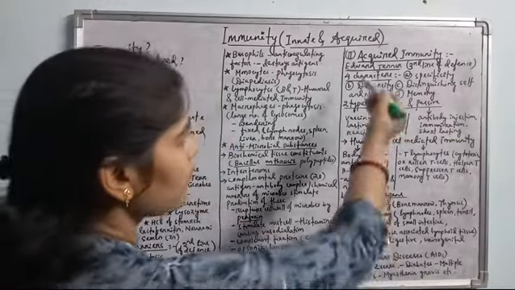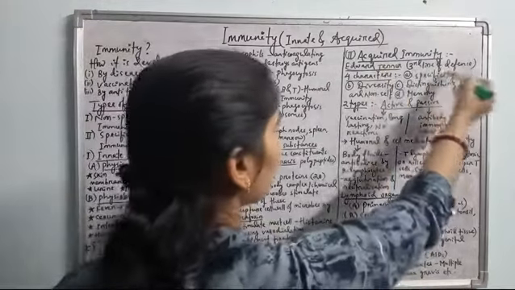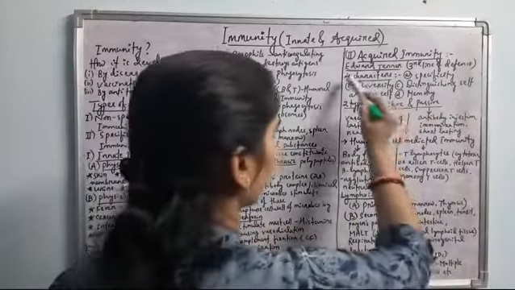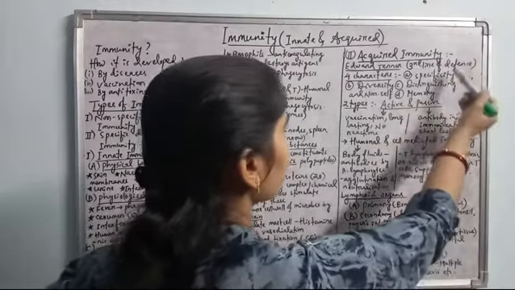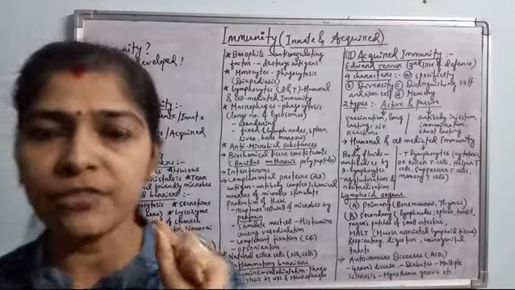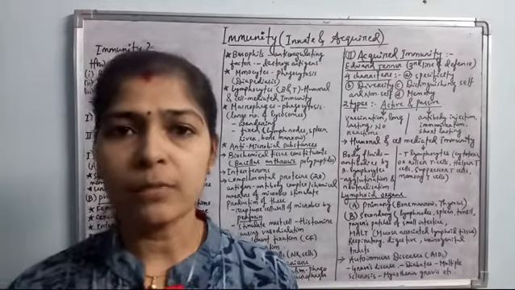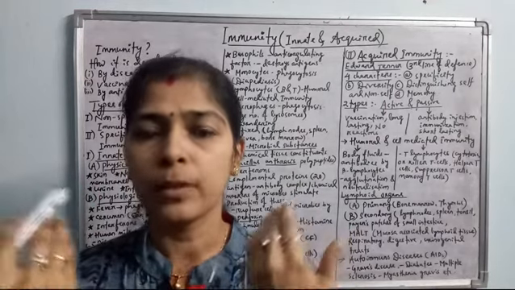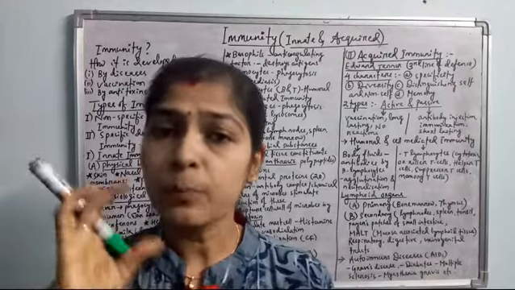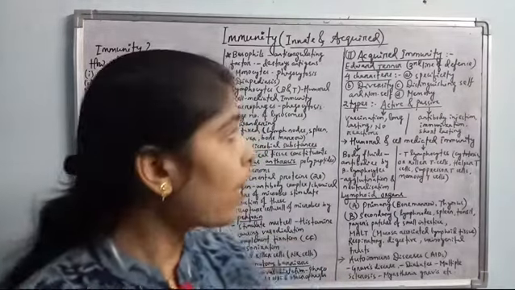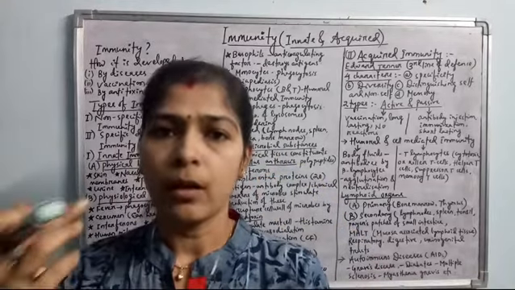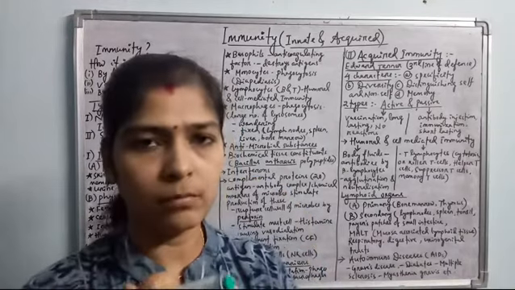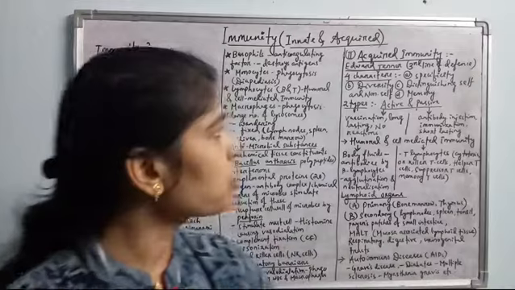Okay, so this acquired immunity is the third line of defense. It maintains 4 characteristics. The first one is specificity. This acquired immunity is specific for a particular microbe. A specific type of antibiotic we take is to prevent the multiplication of a particular specific microbe causing a particular disease. And a particular vaccine prevents the disease formation and development in our body. Means the specific disease can be avoided. Okay, so specificity is there.